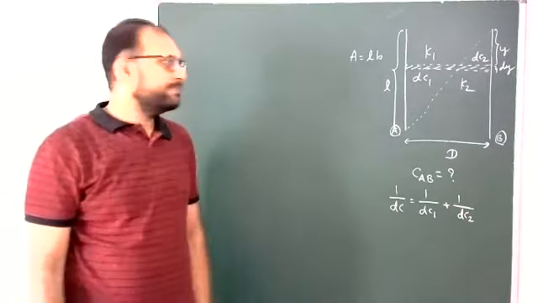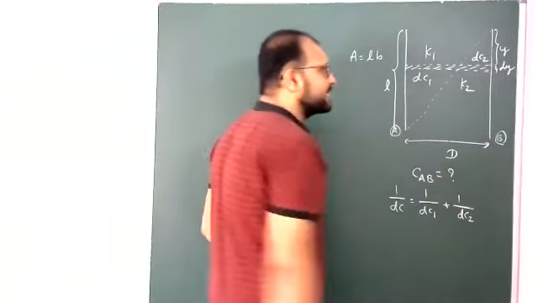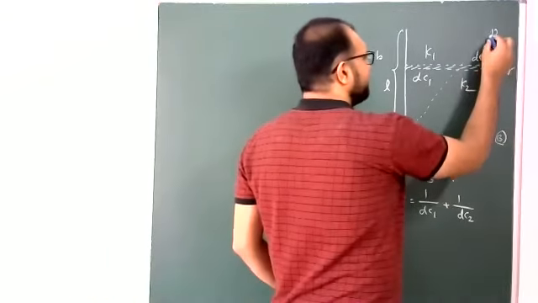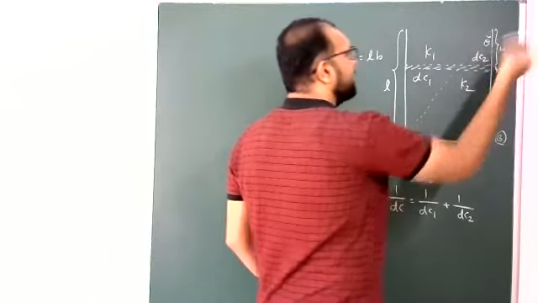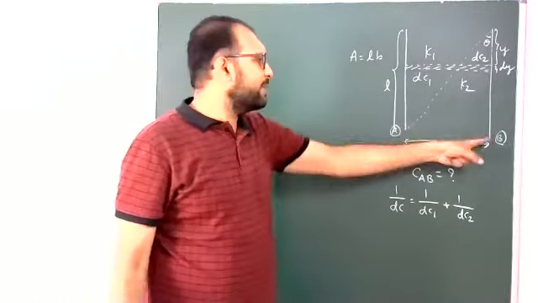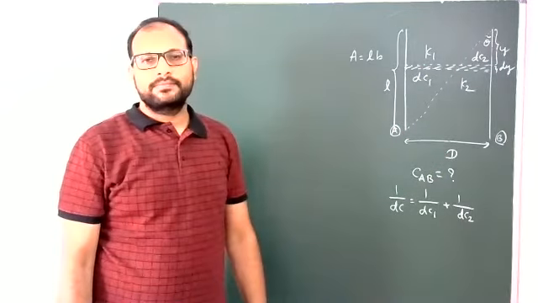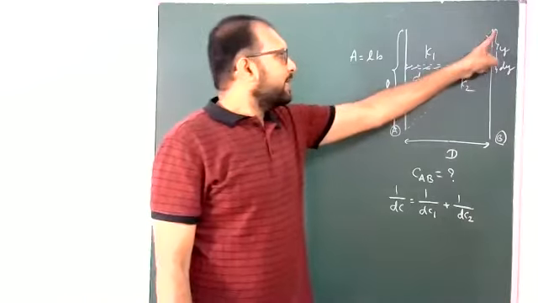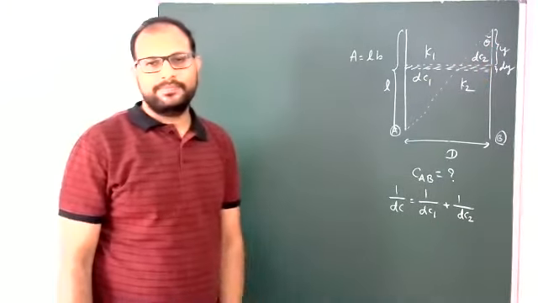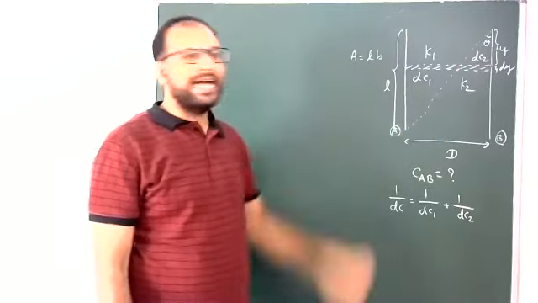Then we need the distance here to here and here to here. For that I take an angle theta. We know tan theta is capital D divided by L. So here to here is y tan theta, and here to here is capital D minus y tan theta.